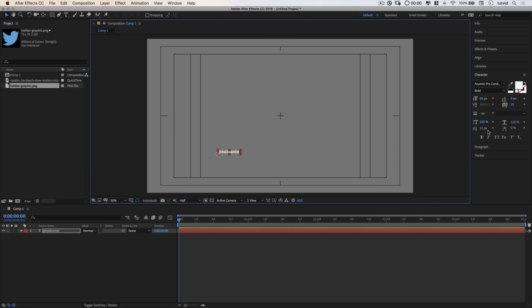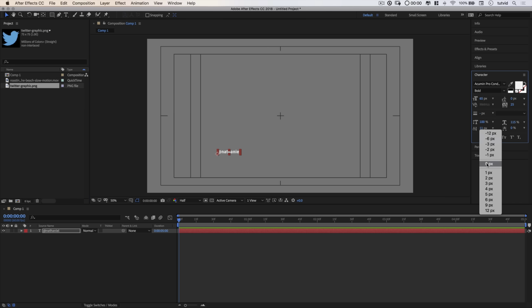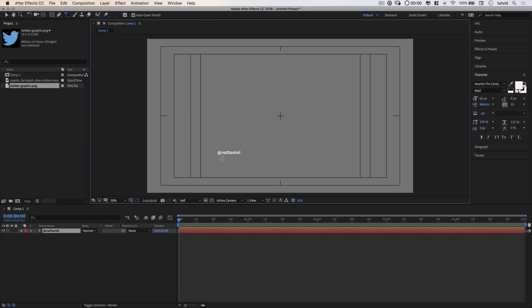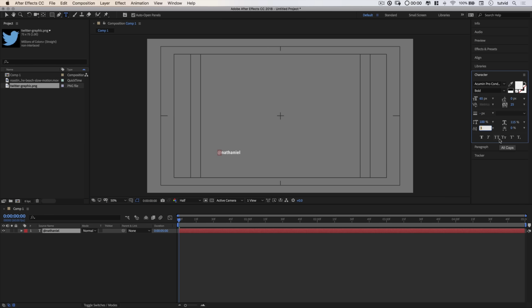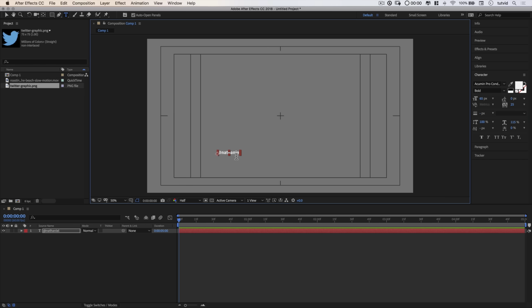And then what I'm going to do here is reset my baseline shift to 0 pixels. I am going to just look and see if anything needs to be adjusted. I think where the at is, that looks fine. You could use baseline shift here to boost that up if you think it needed to be lifted up a little bit. Maybe I'll go baseline shift of 3 just for the at symbol. And then I'm going to hit Command Return. That's Control Enter to commit those changes.